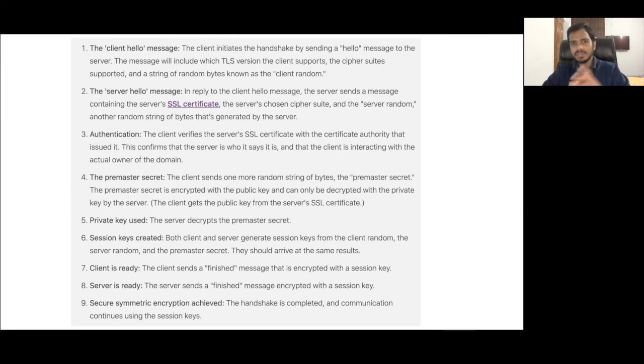After this, this handshake will be done only once. After this, all the normal communication will go on. But the difference between HTTP and this is that in HTTP, the normal communication used to happen with no security there. Every message can be seen by anybody on the internet. But here, all those messages will be encrypted and nobody can see them. Only the server will be able to decrypt it using the private key. Similarly, the client will be able to decrypt using the private key. They both will only understand those messages.